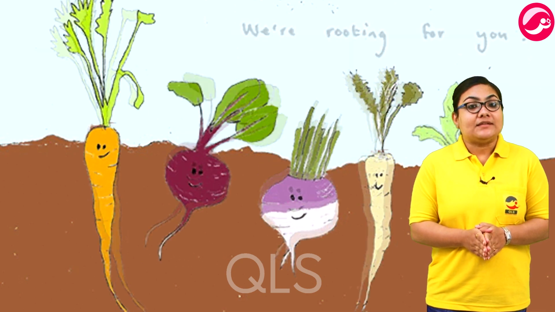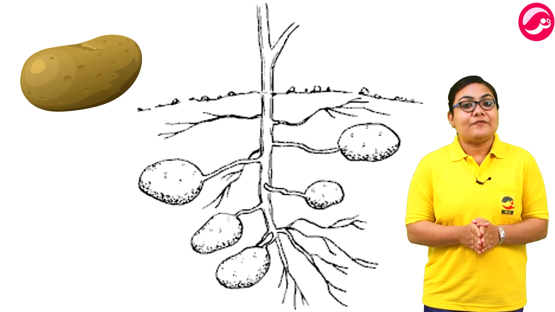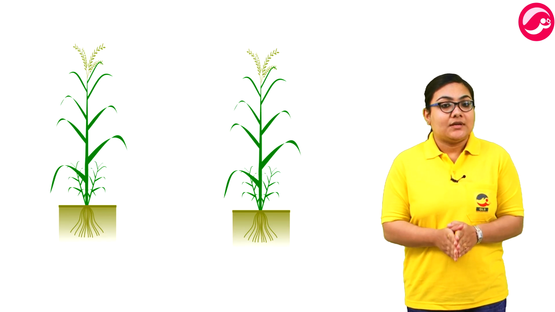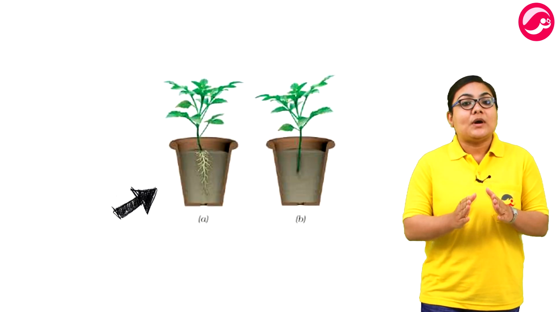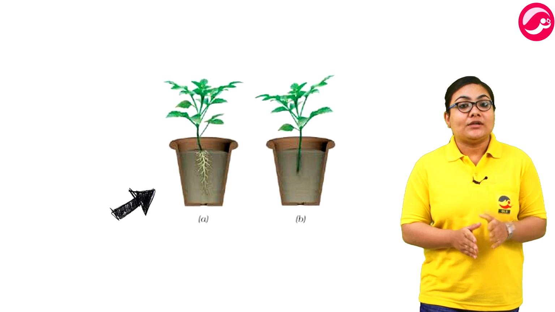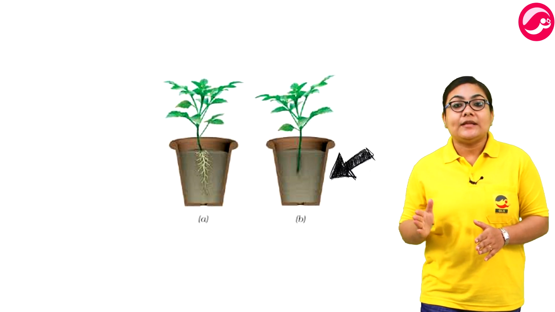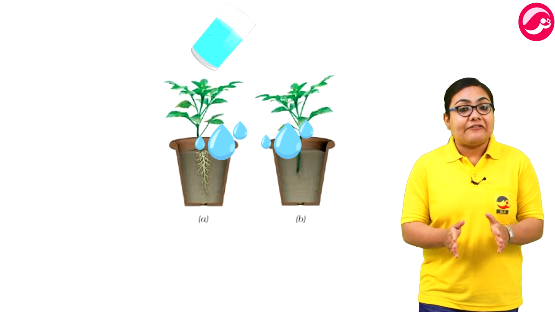So you probably think that this potato is a root too. Now let's perform an activity to understand the importance of a root. Take two similar plants. Take precaution not to break the roots. Now take two pots and label them as A and B. Put one of the plants in the soil in pot A. Cut off the roots from the other plant and plant it in the soil in pot B. Water them regularly. Observe the plants after a week.